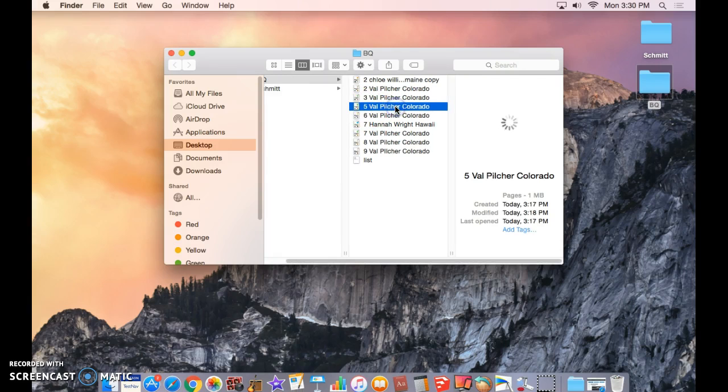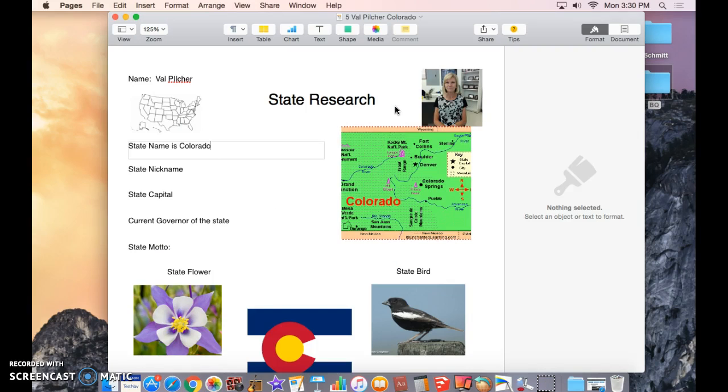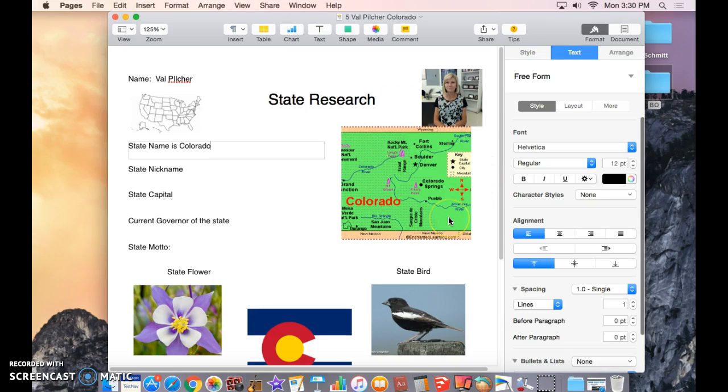So I'm going to open my project. You're going to find yours. And it's going to open up the project. And the last thing I think we did was put the state name in. So we need to go ahead and finish filling out the other information, and then we'll work on the pictures.